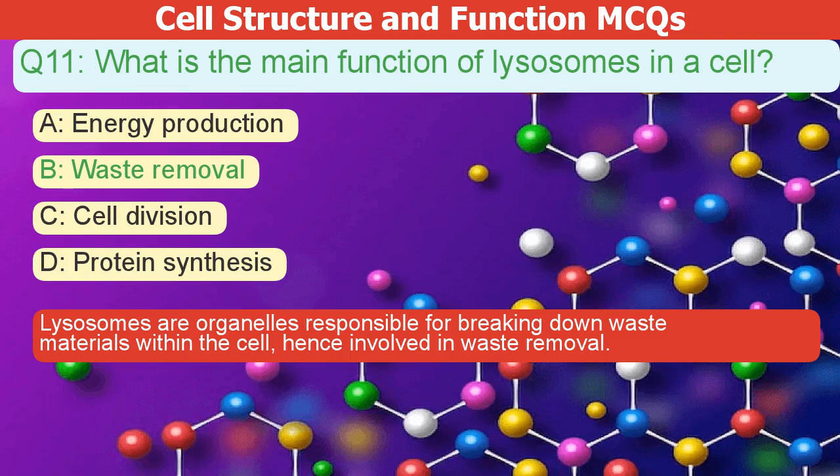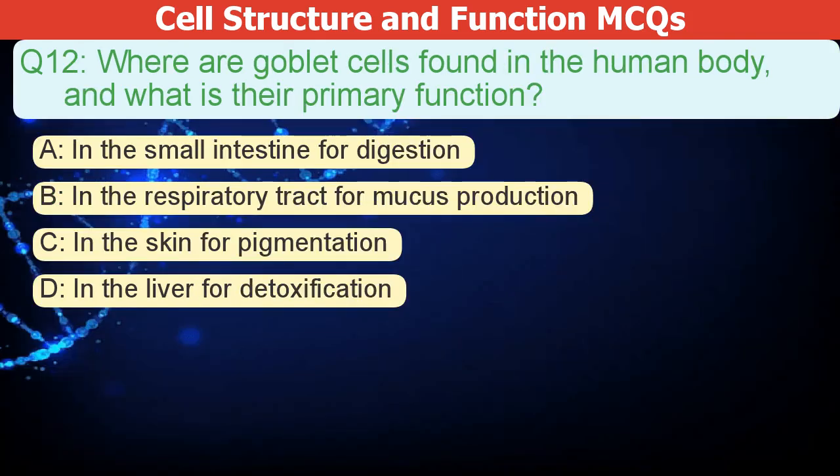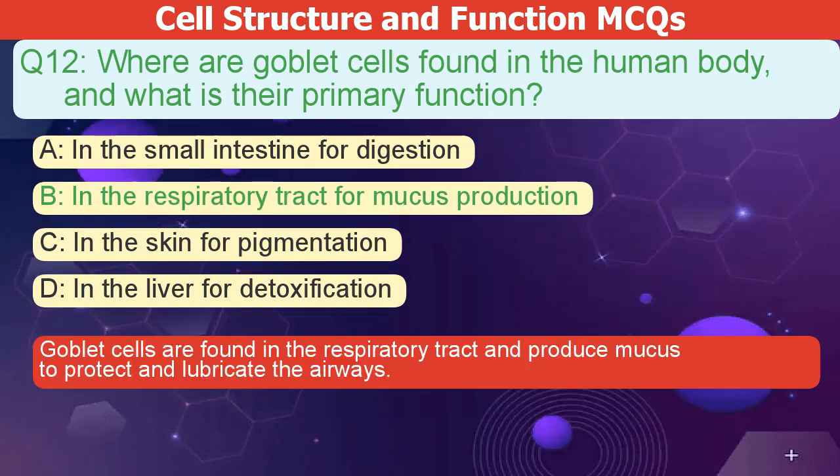Where are goblet cells found in the human body, and what is their primary function? A. In the small intestine for digestion. B. In the respiratory tract for mucus production. C. In the skin for pigmentation. D. In the liver for detoxification. The correct answer is B. Goblet cells are found in the respiratory tract and produce mucus to protect and lubricate the airways.